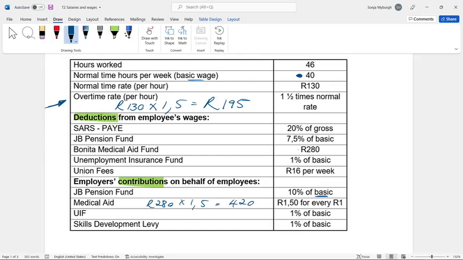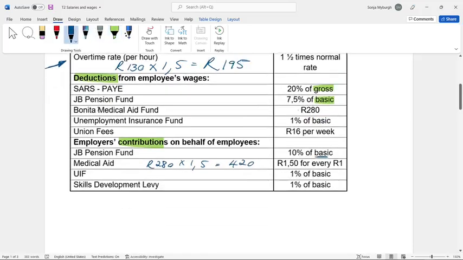UIF, 1% of the basic, skills development levy, 1% of the basic wage. Again, read carefully. This is the basic wage. They refer to the basic, or that one is the gross, the total earnings.